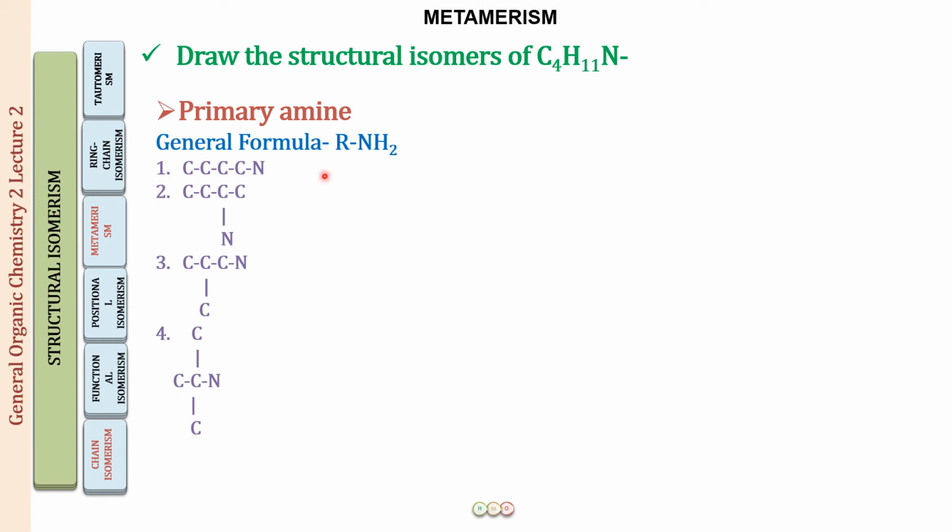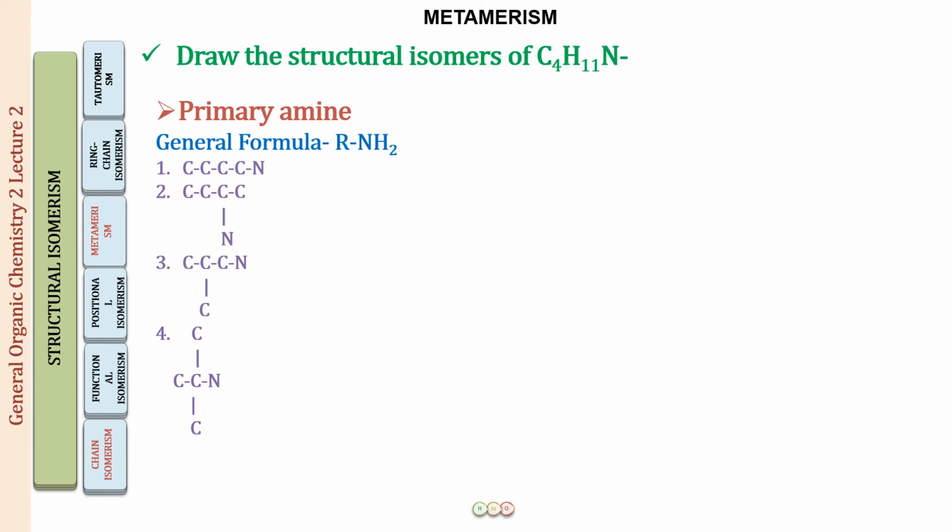It is a 4 carbon chain with the functional group at position 1, a 4 carbon chain with the functional group at position 2, a 3 carbon chain with a methyl group at position 2, and so on. So you will always form 4 isomers here, in accordance with the 4 isomers of the butyl radical.